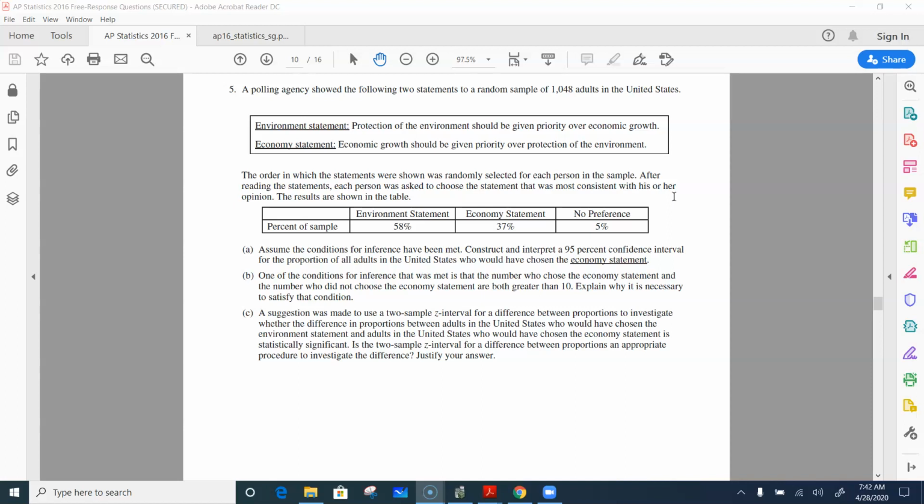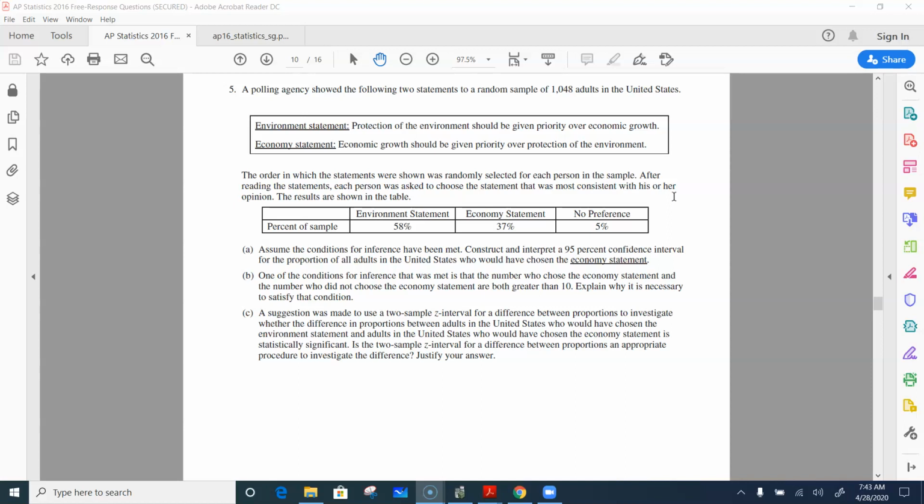So this particular question is focusing on confidence intervals, conditions for inference, and then also that question of what interval to use and when. So they conduct a poll of 1,048 adults in the U.S. They give them two statements. You have the environment statement that says protection of the environment should be given priority over economic growth, and then the economy statement says economic growth should be given priority over protection of the environment. So in the results that they got back, 58% agreed with the first statement that favored the environment, 37% agreed with the economy statement, and then there were 5% that had no preference.